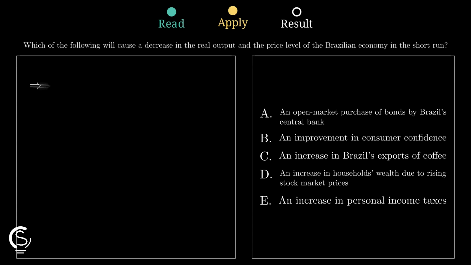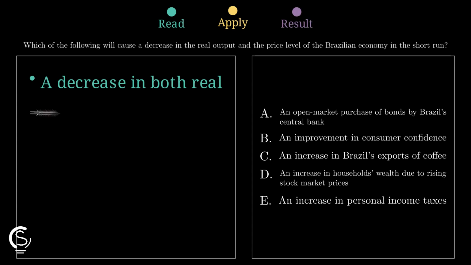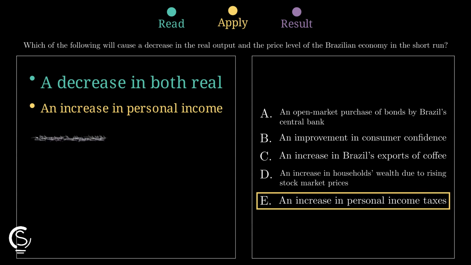Now, check the choices. Purchases, confidence, exports, and wealth all raise spending, so they shift demand right, but higher personal income taxes cut disposable income and consumption. That lower consumption shifts aggregate demand left, which brings down output and the price level in the short run, so choice E is the match.